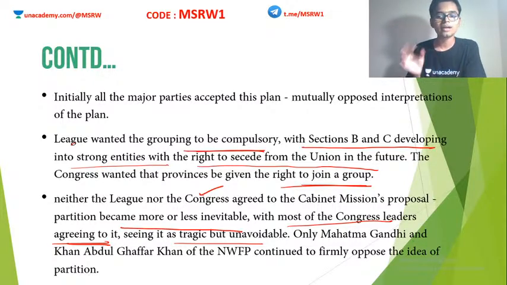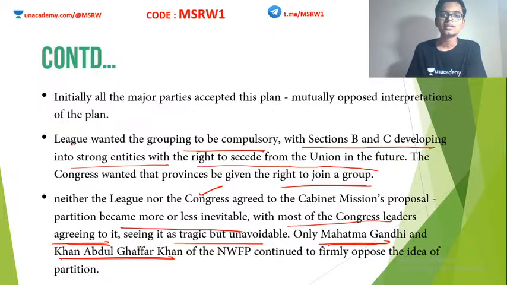So except Gandhiji, almost everybody else. Gandhiji and Khan Abdul Ghaffar Khan, also known as the Frontier Gandhi because of his activities in the Northwestern Frontier Province. So apart from these two leaders of the INC, almost every other major leader accepted that Pakistan is inevitable and it will happen in the future.